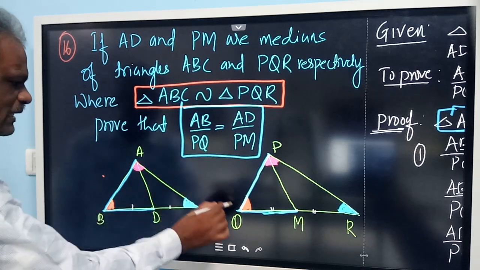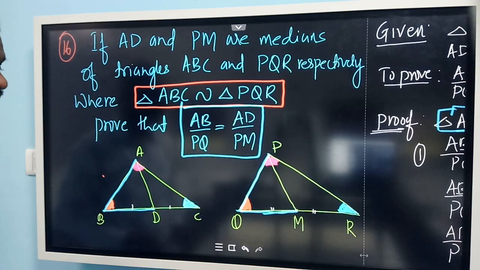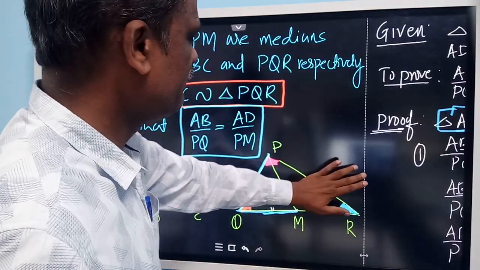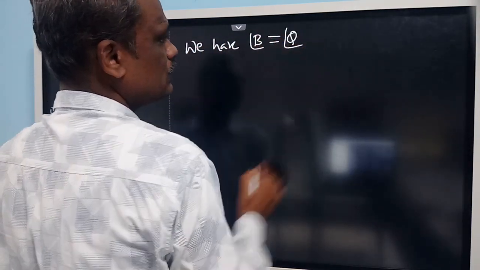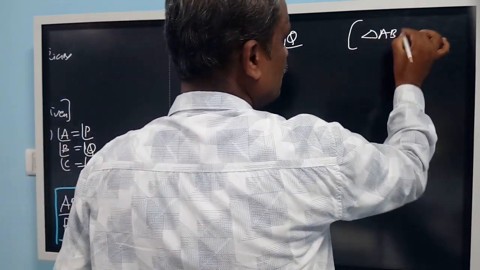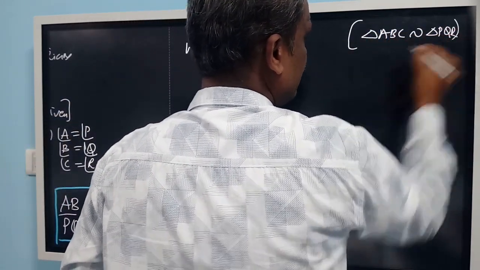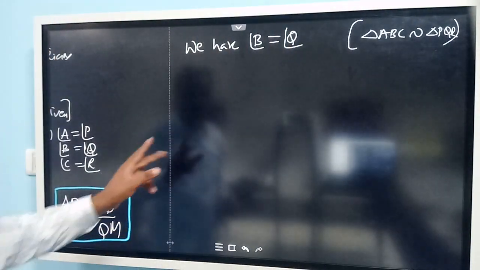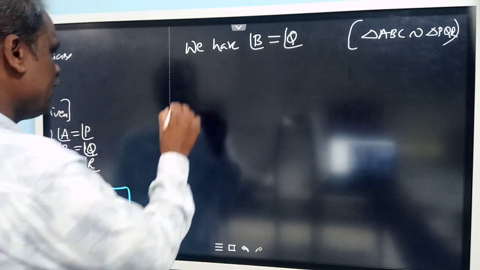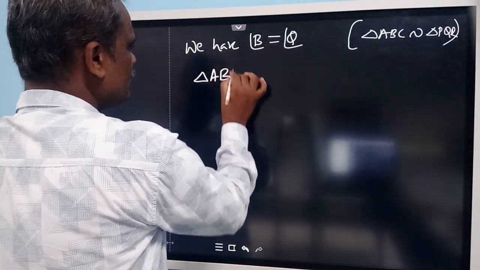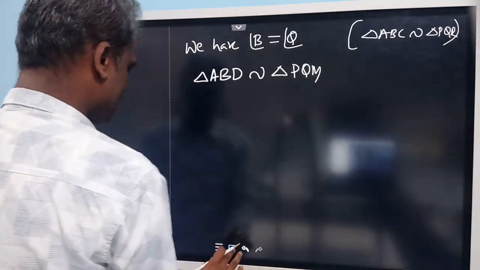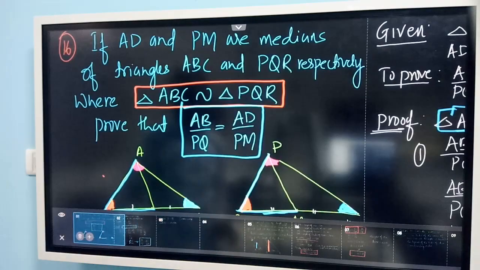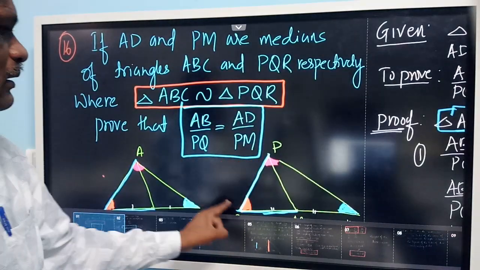Now already we have angle B equal to angle Q, because it's an angle of the similar triangles ABC and PQR. So we have angle B is equal to angle Q, because triangle ABC is similar to triangle PQR. Therefore two sides are proportional and the included angle is equal. So I can write triangle ABD is similar to triangle PQM. This small triangle ABD is similar to PQM.